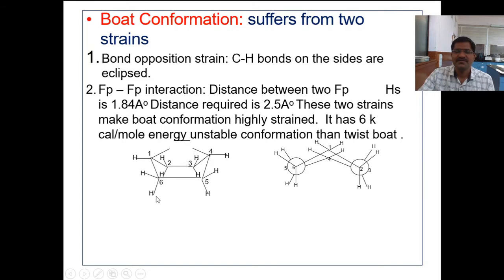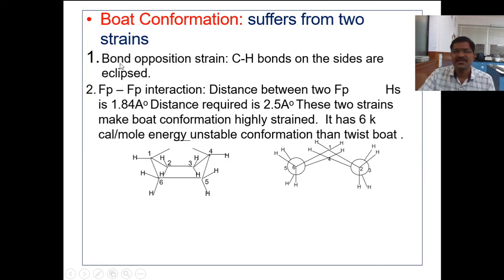That means the bond angle between these four lower hydrogens is 0 degrees, and therefore there is maximum eclipsing interaction, and the eclipsing interaction value corresponds to 1 kilocalorie. The four hydrogens are there, therefore 4 kilocalorie per mole energy content.